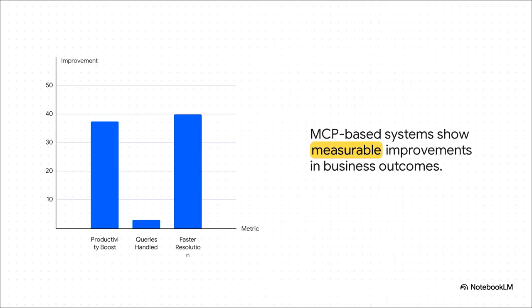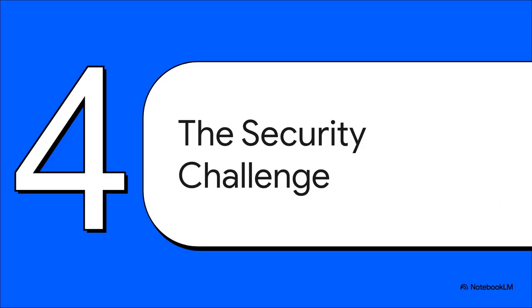Can you imagine a customer service team handling 3 times the number of queries and solving problems 40% faster? This isn't just a theory, it's a measurable revolution in how businesses operate. But, and you knew there was a but, with all this incredible new power comes incredible new risk. When you connect an AI to everything, you also create a massive new surface area for attacks.